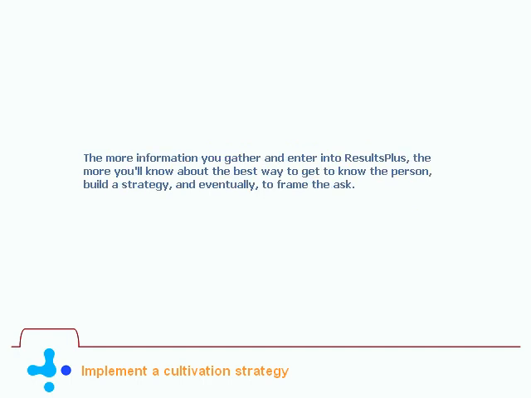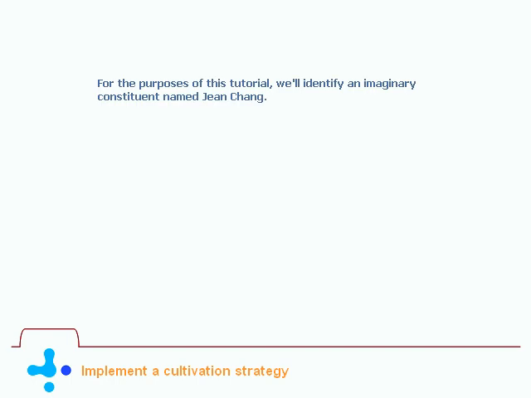The more information you gather and enter into ResultsPlus, the more you'll know about the best way to get to know the person, build a strategy, and eventually to frame the ask. For the purposes of this tutorial, we'll identify an imaginary constituent named Jean Chang.